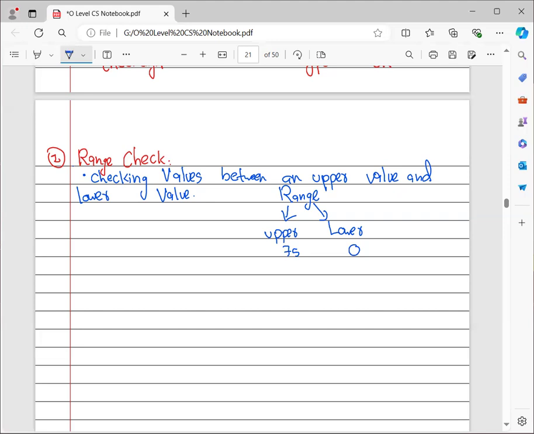For example, I gave you 100 numbers and asked you which is the maximum and which is the minimum among them. There you are going to add that maximum and minimum program. But when I give you a range of numbers, for example, any number that you enter into this program should be within this range, within this scale, this is where you use the range check. But if you have to find the highest and the lowest, then you cater to that program.